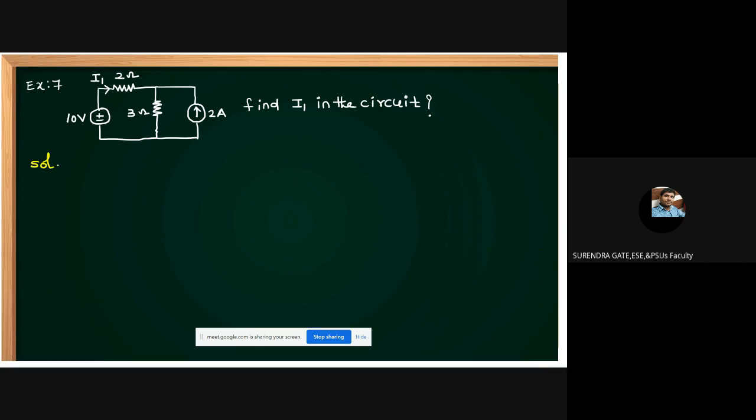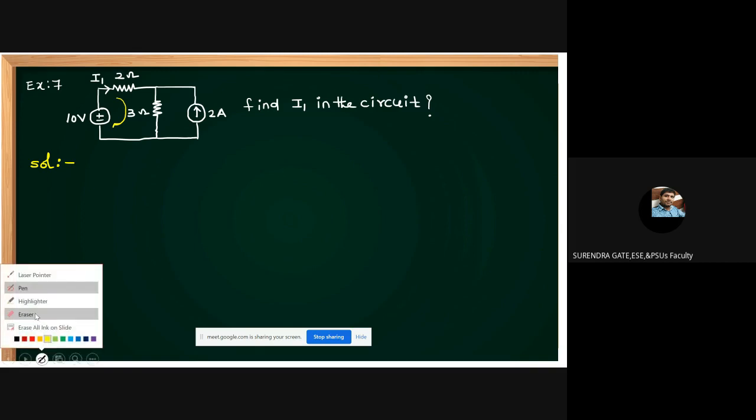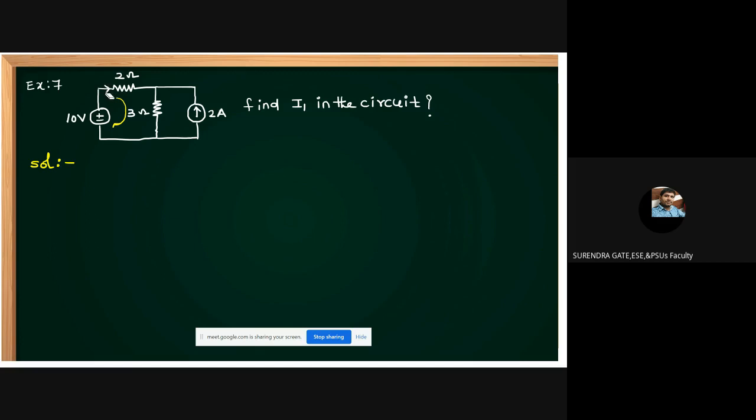Okay, the solution for this problem is we can easily solve this by using mesh analysis. Let this be I1 in the circuit. Actually you want to find I1.